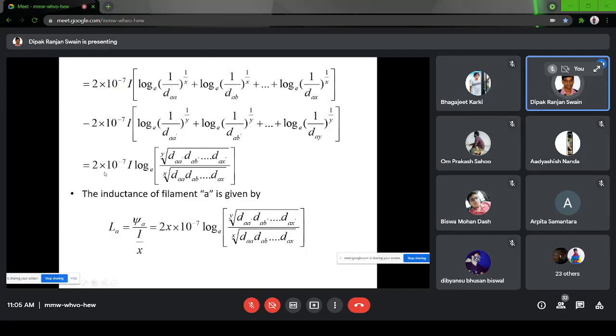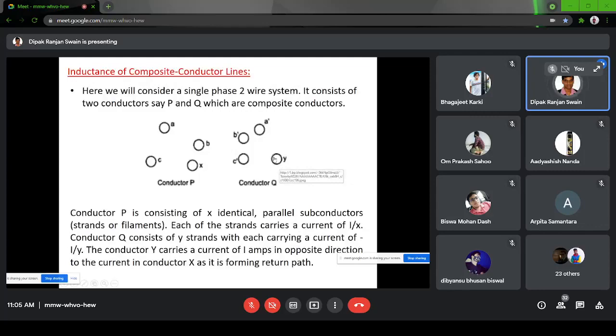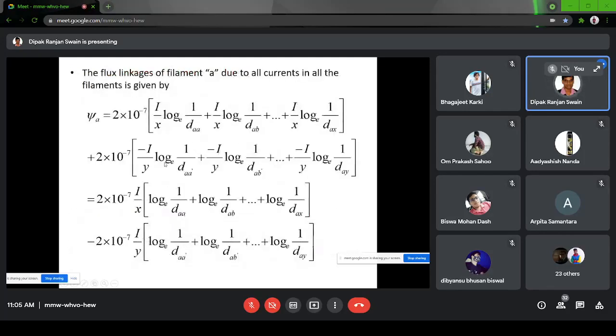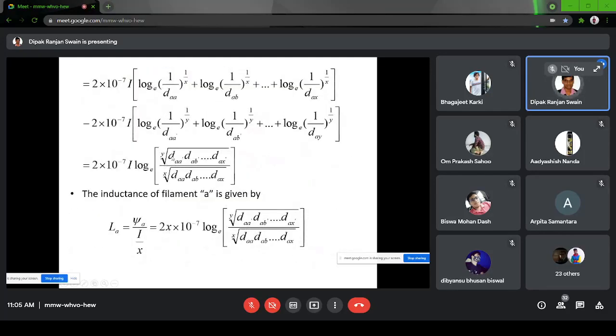So you will get 2 into 10 to the minus 7 I ln, where all the dash distances are in the numerator, and all the non-dash terms are in the denominator. And how many terms are in the dash term? Dash term is the Q conductor. Q conductor has Y, and P conductor has X. So according to the number of conductors or strands, the root is also like that. So how many terms will be there? Y number of terms are there. Similarly, X number of terms are there, and accordingly the square root will be there.